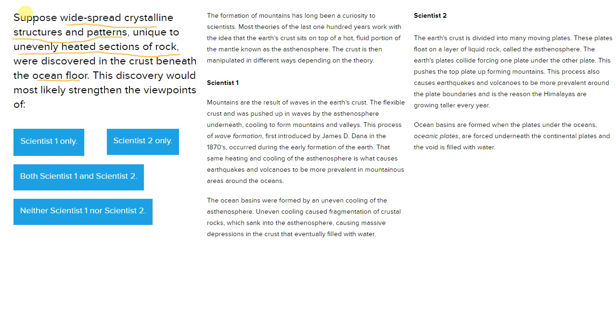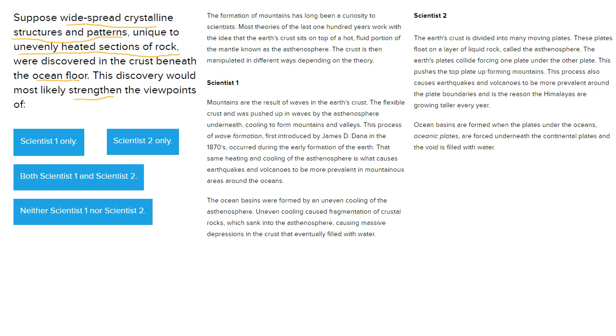So they're giving us some hypothetical situation where we found these widespread crystalline structures that were unique to unevenly heated rock, and they're asking us if this discovery hypothetically happened, would it strengthen, so keyword strengthen, the viewpoint of scientist 1, scientist 2, both of them, or neither of those scientists. So what we have to do is go through each of the scientists' perspectives and see where it talks about the ocean floor and if there are any theories that line up with this unevenly heated sections of rock, which would give us these crystalline patterns.